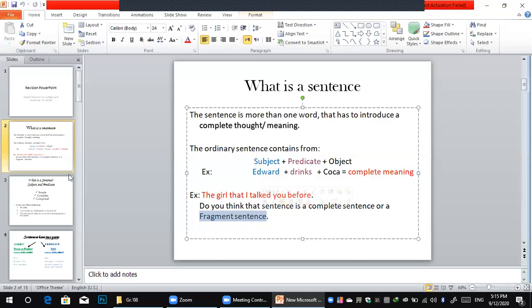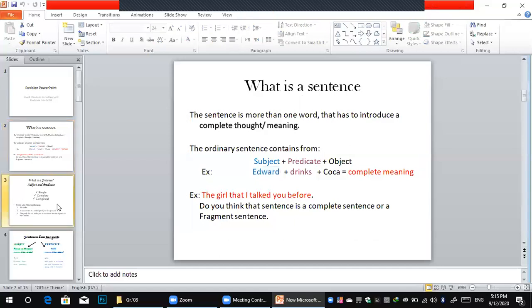So again, at the last time, in Edward drinks coca, why do you think it has complete meaning? Because you have a subject, a predicate and an object, and these three equal complete meaning. But here, the girl that I told you before, of course, I didn't understand anything. What happened to her? So the sentence doesn't have complete meaning.